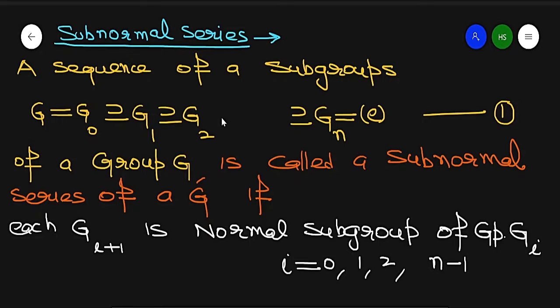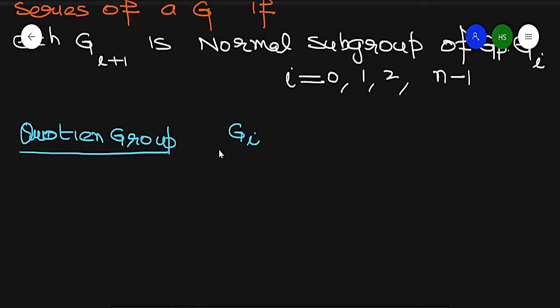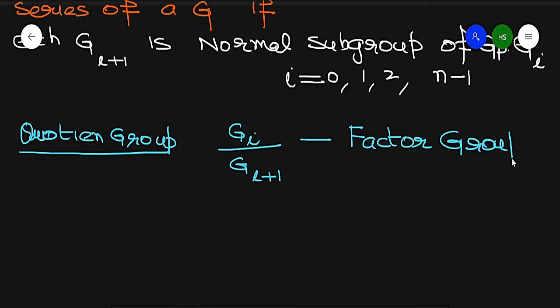So each smaller group is a normal subgroup of the bigger group, and the quotient group of the kind Gi over Gi plus 1 is called a factor group.